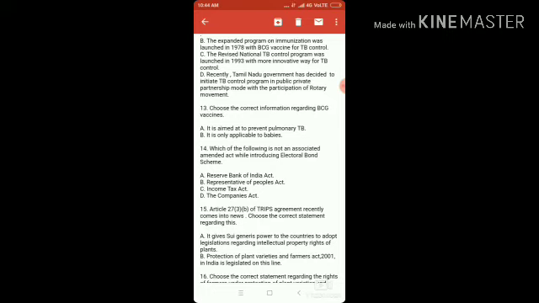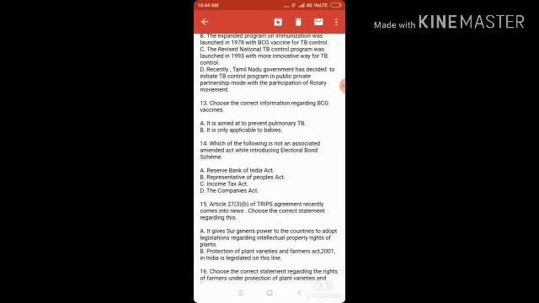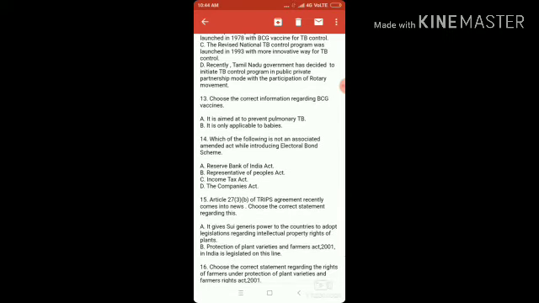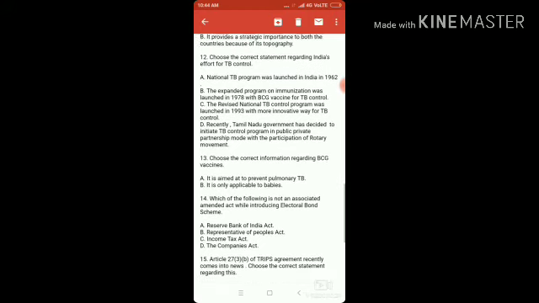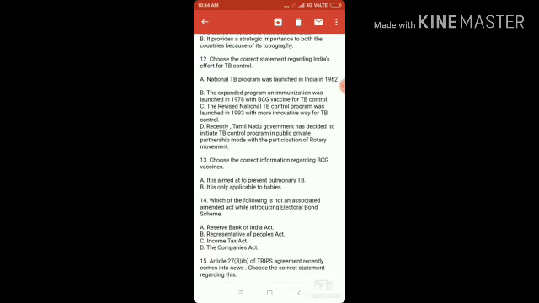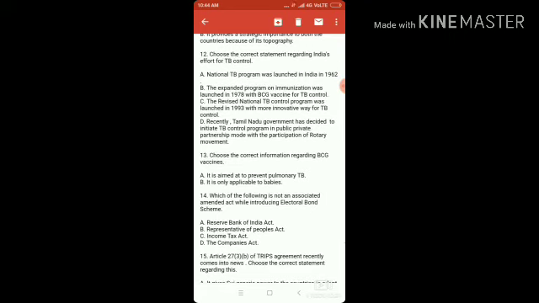Correct. Option D, recently Tamil Nadu government has decided to initiate TB control program in public-private partnership mode with the participation of Rotary movement. All the options are correct. And why I have put the questions here in the form of fact, because if you find any question regarding TB control, then you can put this information in your answer regarding India's effort, that what program India has initiated.